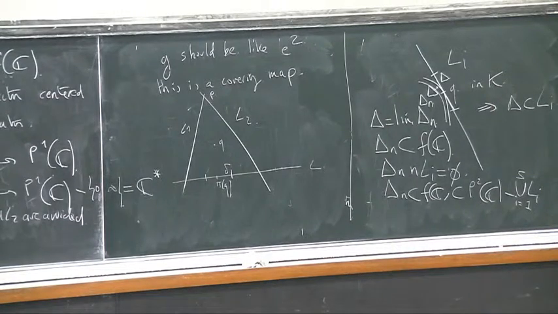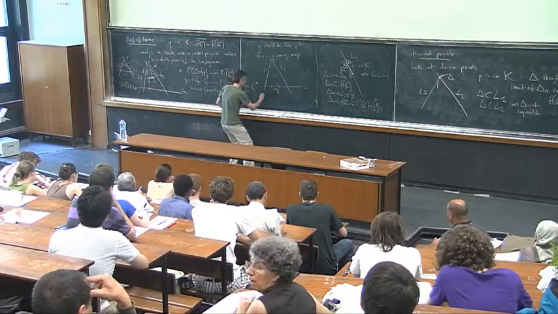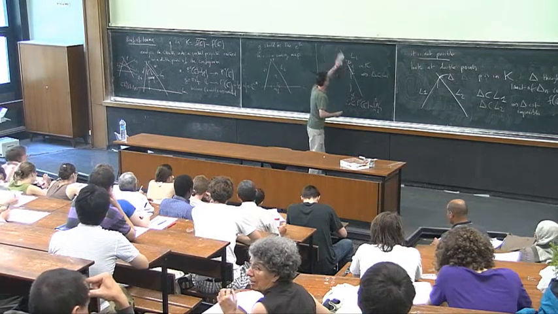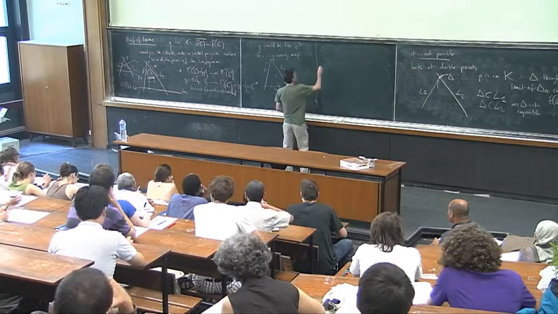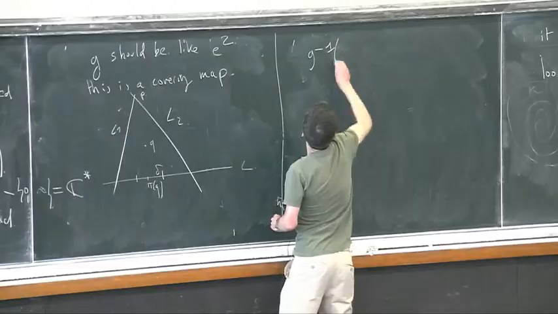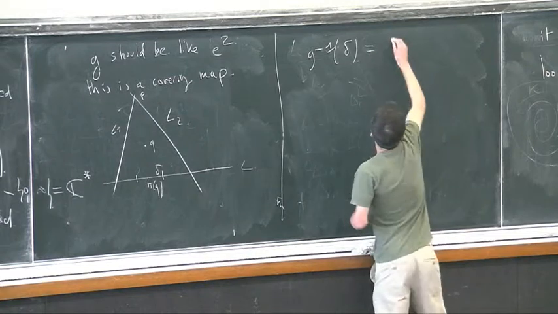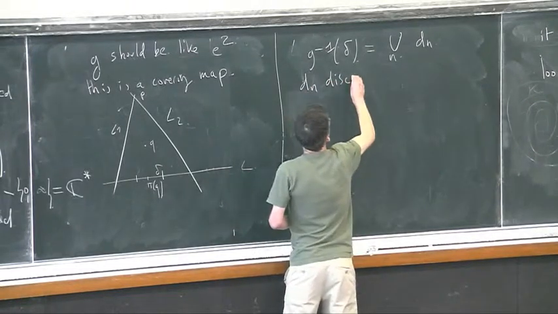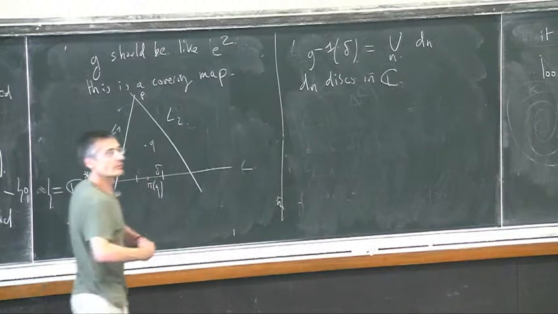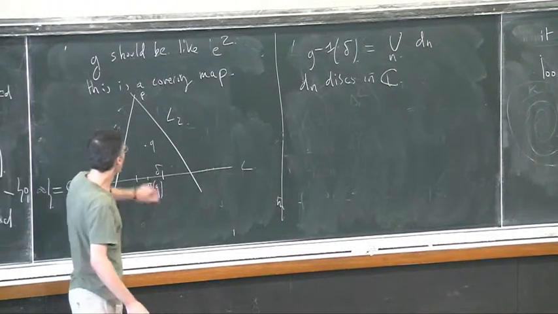Because the composition pi composed with F is a covering map, the pre-image of this delta should be a sequence of disks which are projected homeomorphically onto the disk delta.